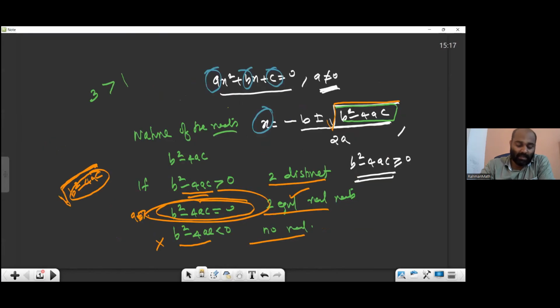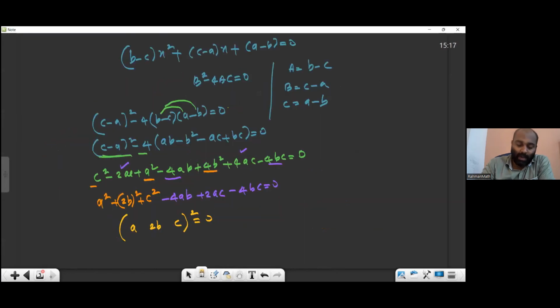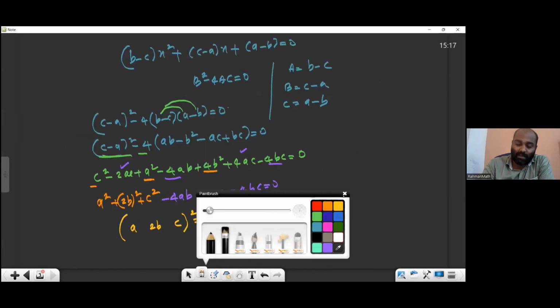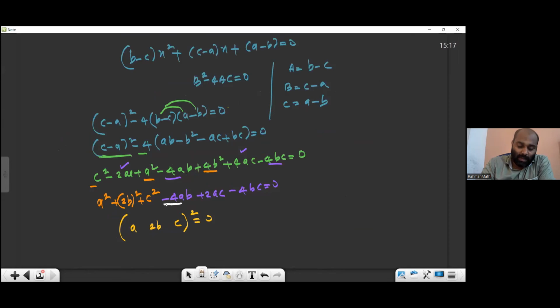Now where we place the negative sign, that we have to decide. How can we decide? Where is the negative term coming, here and here? Which letter is common? You can see the common letter is B. So B will be negative, and all other terms are positive. If A is common, A will be placed as negative; if B is common, we keep B as negative.